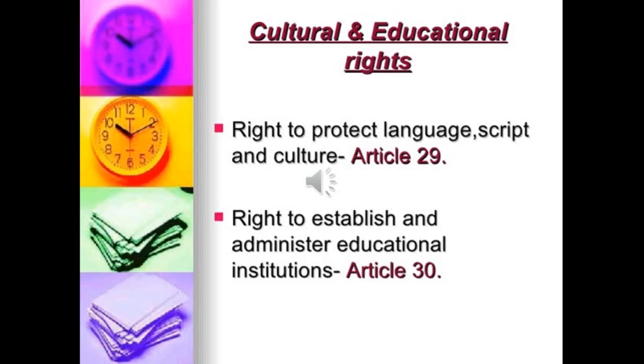Cultural and educational rights are mentioned in Articles 29 and 30. The right to protect language, script and culture is mentioned in Article 29. Article 29 gave us the right to protect language, then the script, that is the way of writing, and culture. Indian people are practicing a lot of culture.